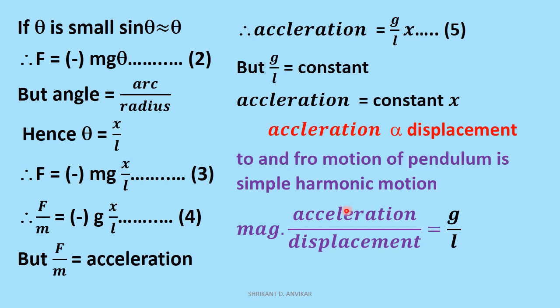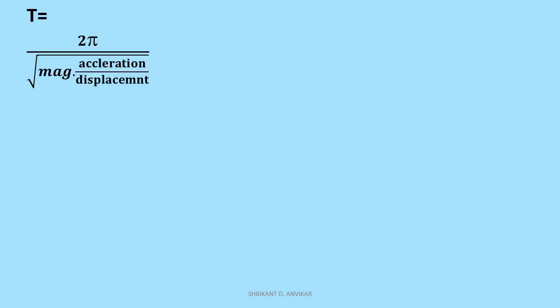The magnitude of acceleration per unit displacement is given by g upon L, and therefore we use the expression for time period. The time period for a simple harmonic motion, T, is equal to 2 pi upon under root of the magnitude of acceleration per unit displacement.